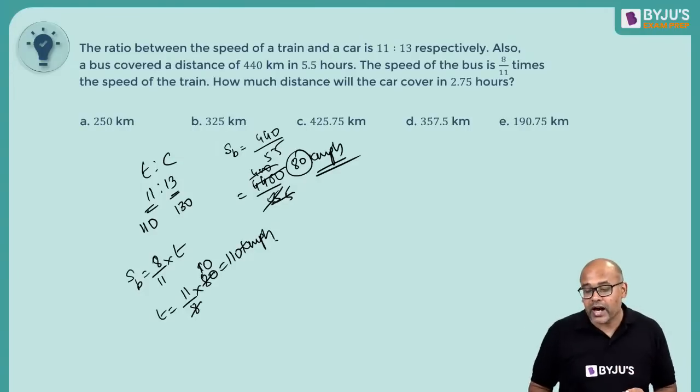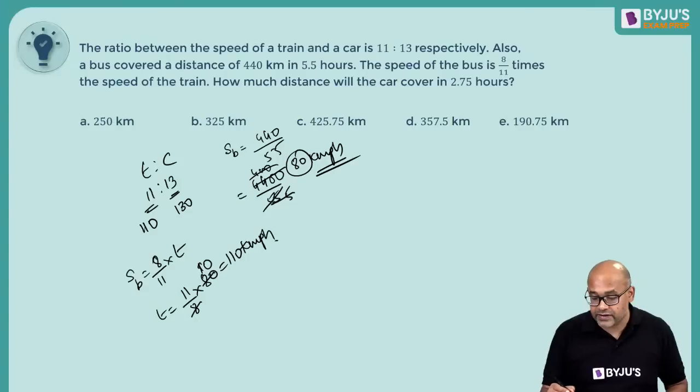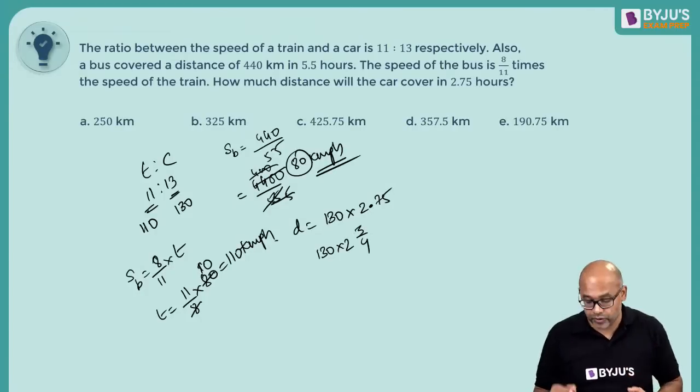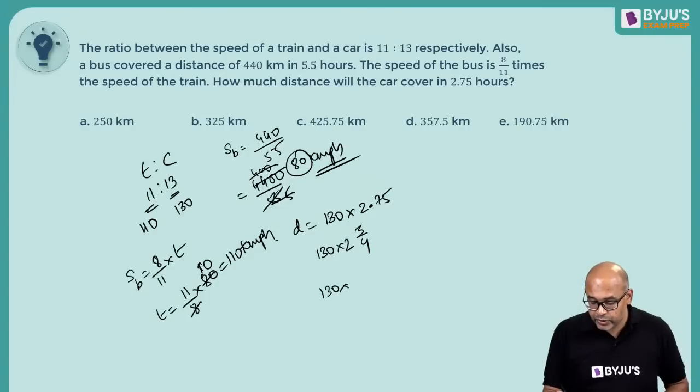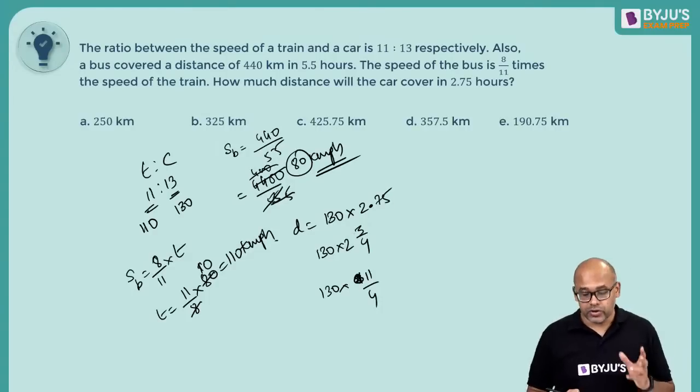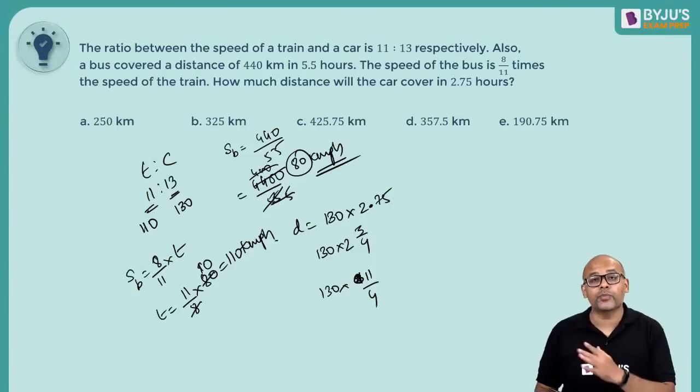How much distance will the car cover in 2.75 hours? Now remember, 130 is the speed. So the distance is speed into time, 2.75. I can write this as 130 into 2, 3 by 4. 0.75 is 3 by 4. So 130 into 11 by 4. Again look at the options.